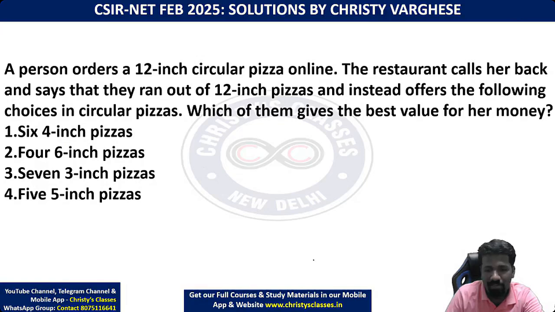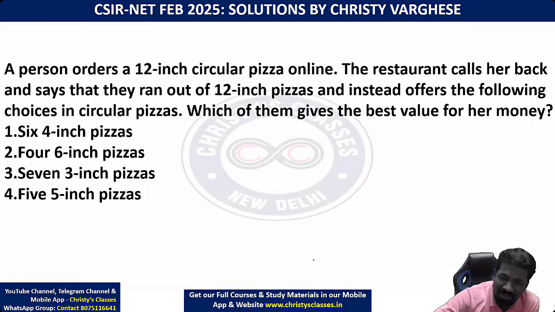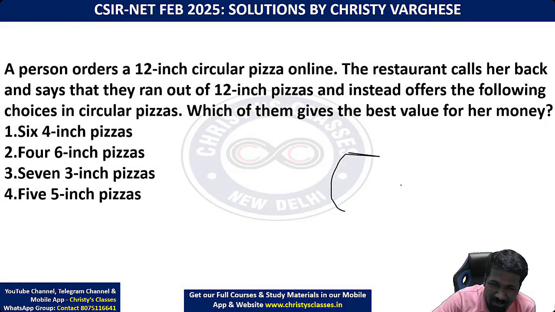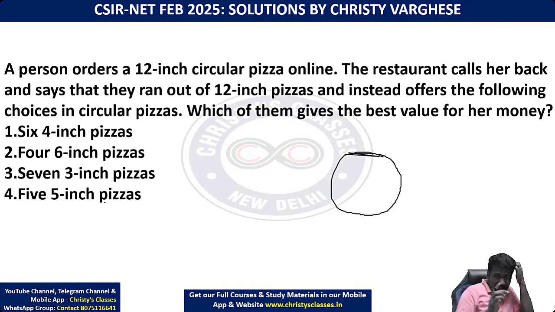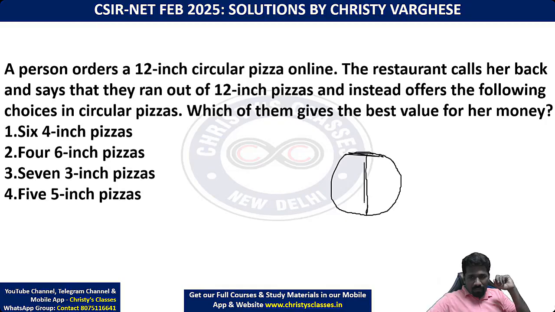Okay, so I'll explain. A person orders a 12-inch circular pizza online. So 12-inch means that's the diameter. Let me clarify it: instead of diameter, if you consider radius, that won't change the answer actually, because radius is half of the diameter, and all four options you will be reading with that perspective only. So that is not a big issue, but if it is circumference, I think the answer may change. I'll come to that, we'll check that. Anyway, 12-inch pizza means 12-inch will be the diameter, the longest chord.